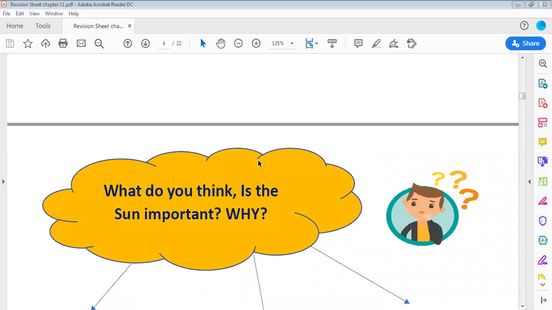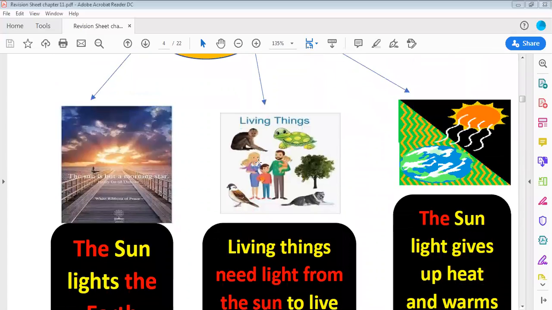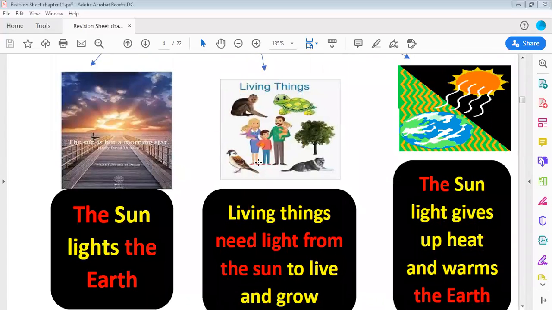Yes, the sun is very, very important. Why is it important? Because we learned that the sun lights the earth. Living things need light from the sun to live and grow.